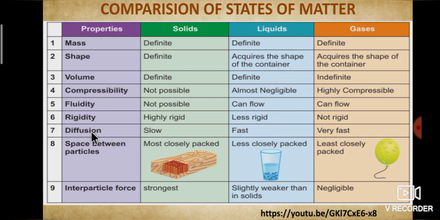Seventh one, diffusion. Diffusion is tendency to spread out. Already we have seen some examples. From that, solid has slow diffusion. Liquids fast and gases very fast diffusion.